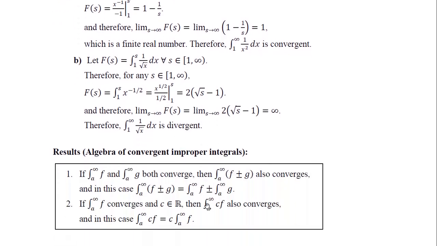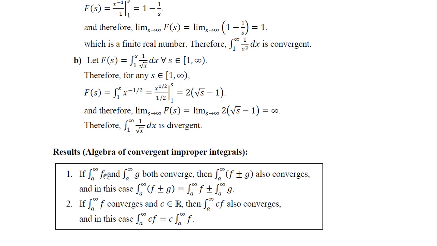Now here, for the case of convergence, exactly like proper integrals, just like the Riemann integral or the Lebesgue integral, where we have the algebra of convergent integrals, the same thing we have here for the algebra of convergence of improper integrals. Suppose we have this integral, we abbreviate, we don't write f(x) dx. Sometimes we can abbreviate like this also.